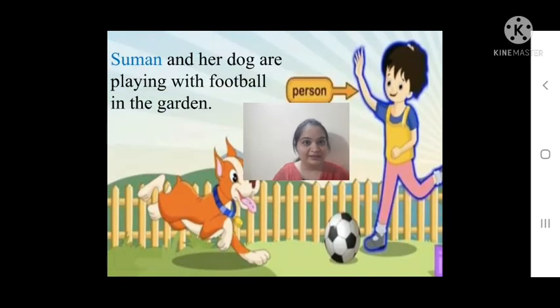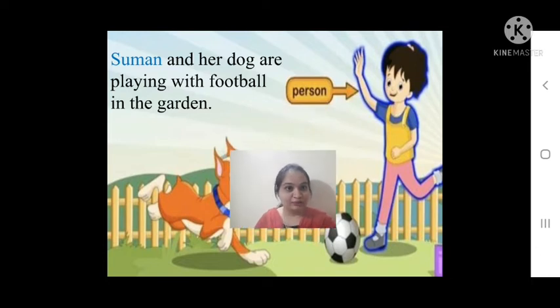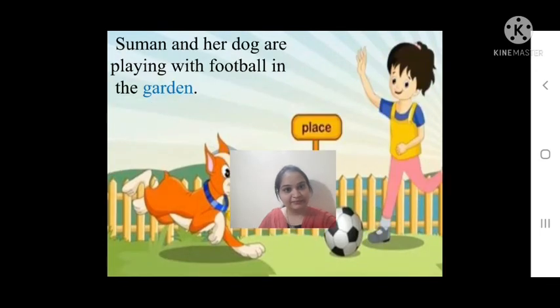Suman and her dog are playing with football in the garden. Here in this sentence, as you can see, Suman is the name of a person. And see here, the word which is in blue is garden. So what is garden? Garden is a noun and also it is the name of a place.